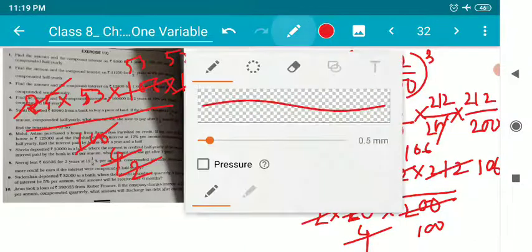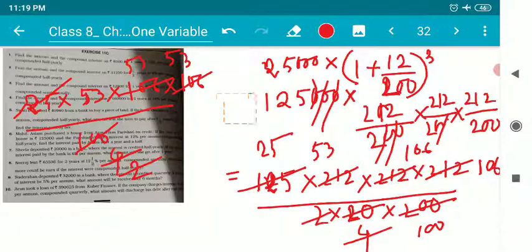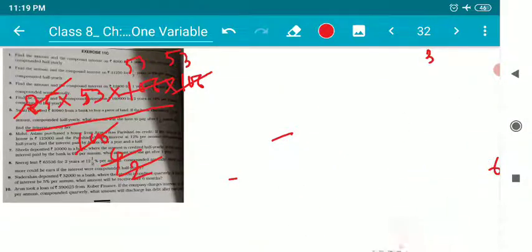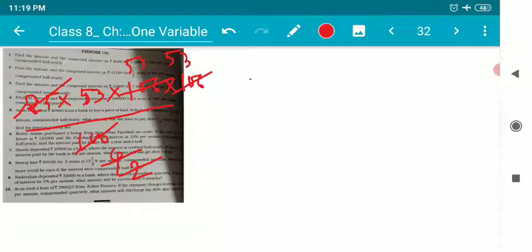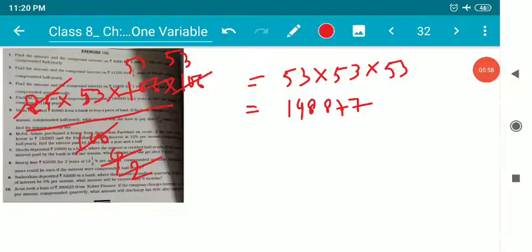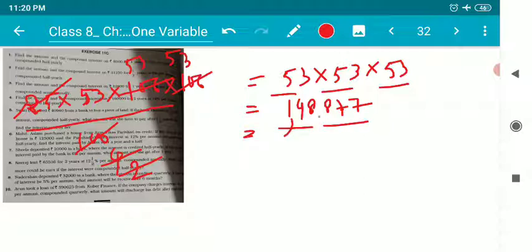Finally, what do I have, children? I have got quite a large calculation right now. We have to make sure that we are multiplying the values in a correct way, otherwise the entire sum will give a wrong answer. If I find the product of 53, 53 and 53, I get 1,48,877 rupees to be paid after 1.5 years.